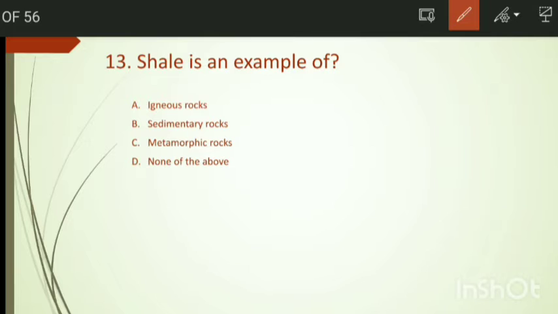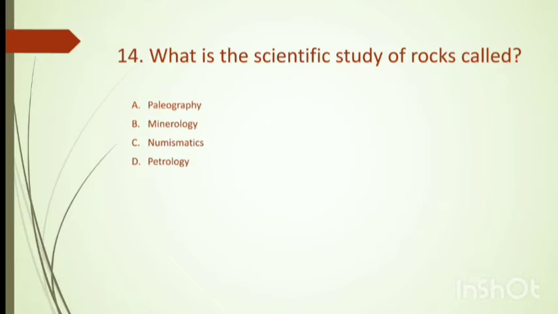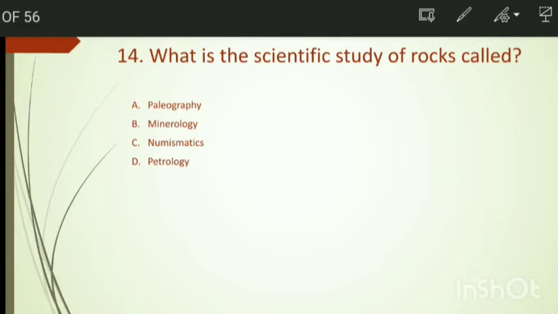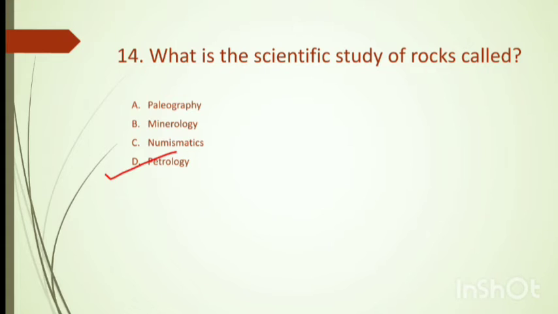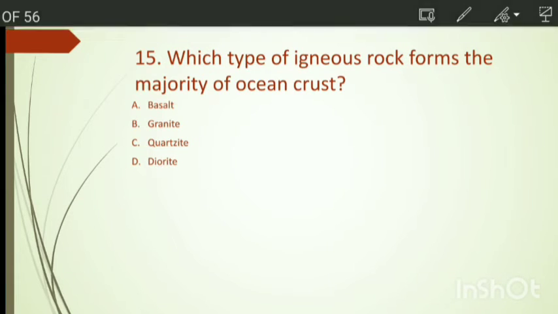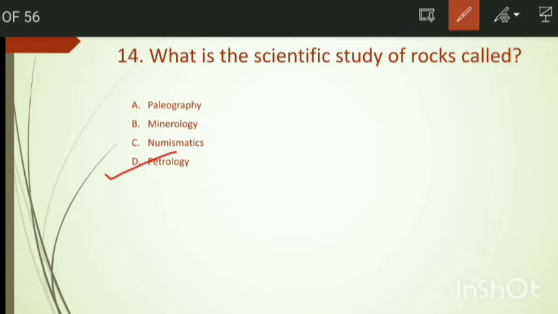Shale is an example of igneous rock, sedimentary rock, metamorphic rock, or none of the above? The answer is option B, sedimentary rock. What is the scientific study of rocks called? Paleography, mineralogy, numismatics, petrology. The answer is option D, petrology. And option C, numismatics, is the study of coins.